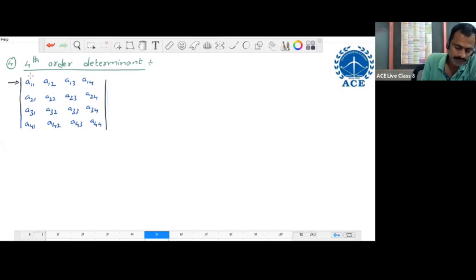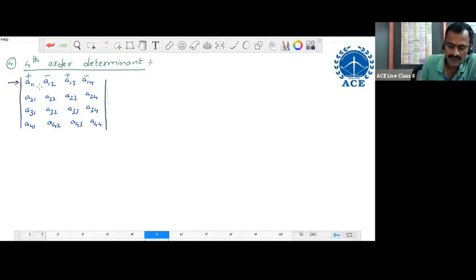So we start with a positive sign for the first element, and then alternately write minus, plus. Since we are expanding along the first row, we write the place sign of each element just above the element. After A11, for A12 minus, next plus, next minus, like this. So writing the sign is also completed.